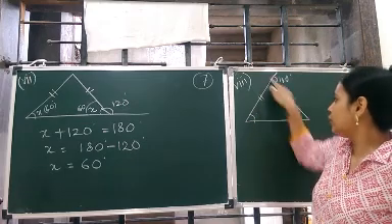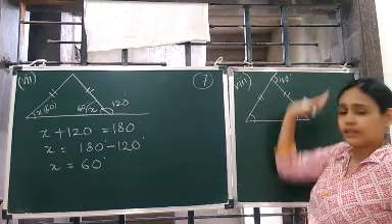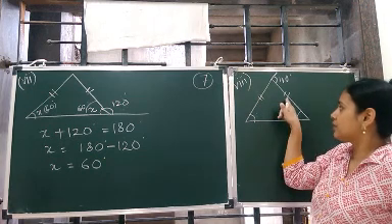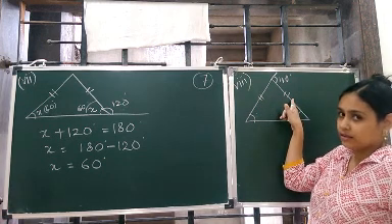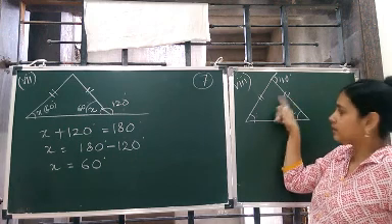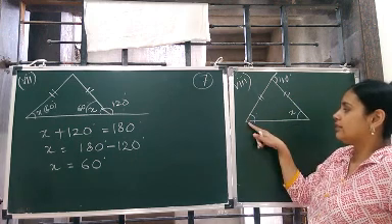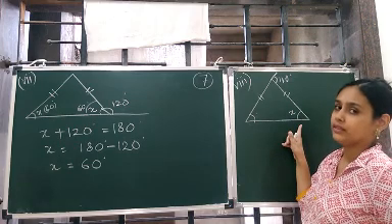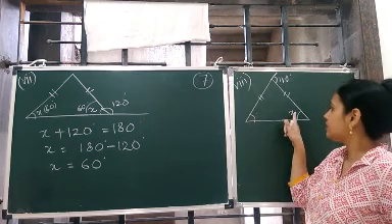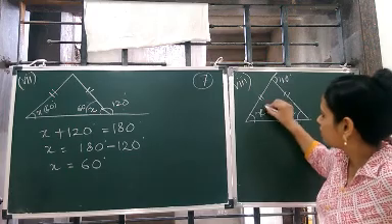Okay, so let's go to this triangle now. Forget about the exterior angle. This side is equal, this side is equal. These two sides are equal, which means it is an isosceles triangle, correct? In the isosceles triangle, the angles formed by the third side will be equal. Means if this is x, this is also x.